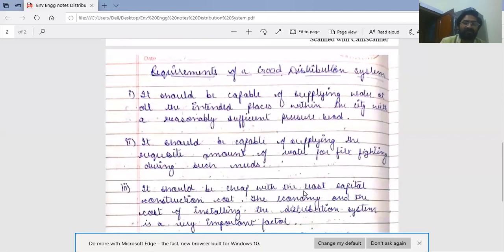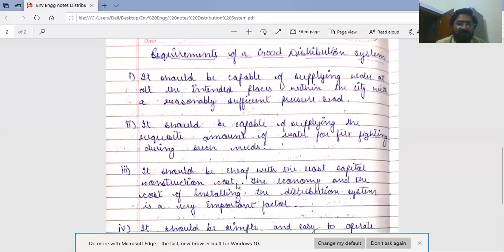Now, requirements of a good distribution system. First one is, it should be capable of supplying water at all the intended places within the city with a reasonably sufficient pressure head. Next is, it should be capable of supplying the requisite amount of water for firefighting during such needs. This is also an important factor.